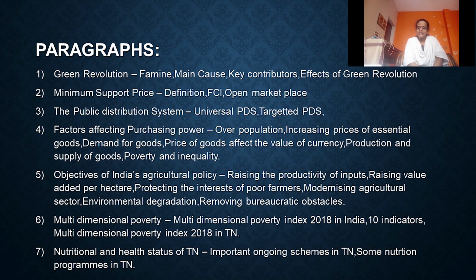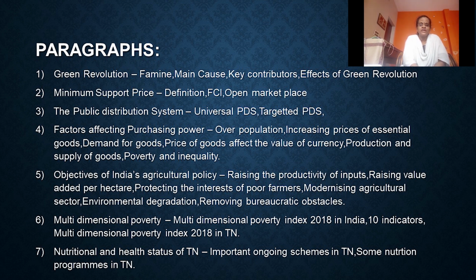Multidimensional Poverty Index 2018 report in Tamil Nadu. Over the last decades, Tamil Nadu has made significant progress in poverty reduction. The districts in Tamil Nadu are classified into three categories: high poverty districts, moderately poor districts, and low level poverty districts.